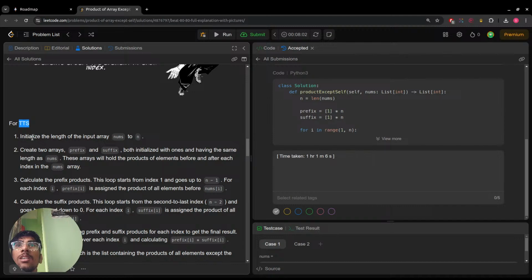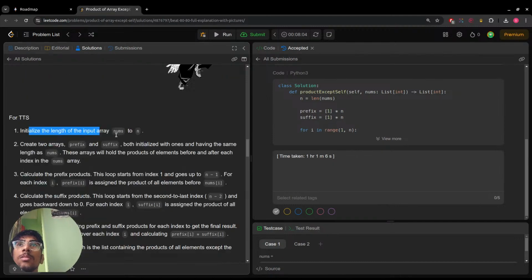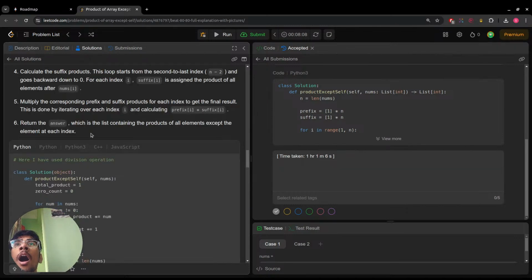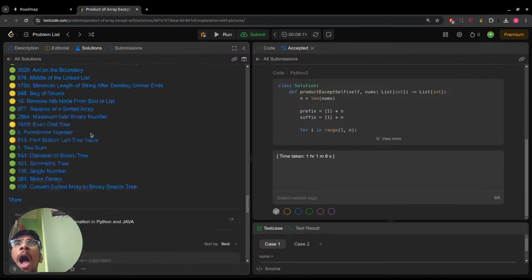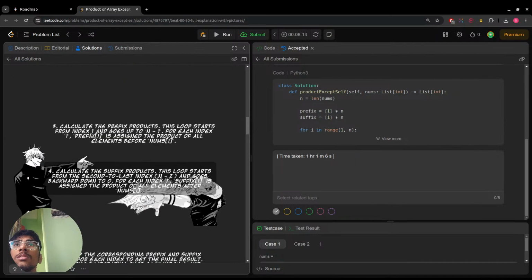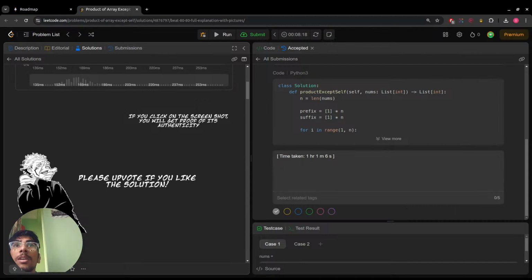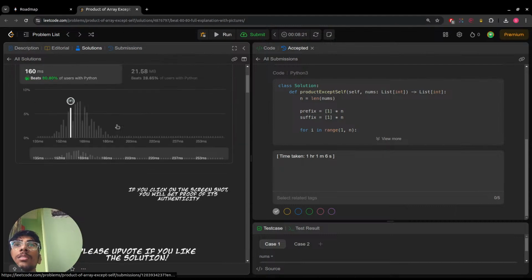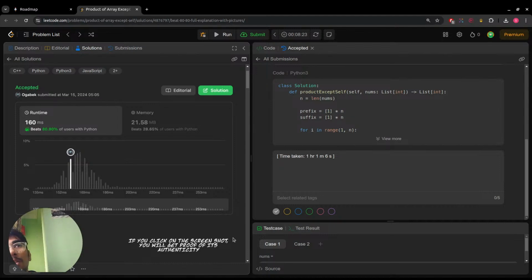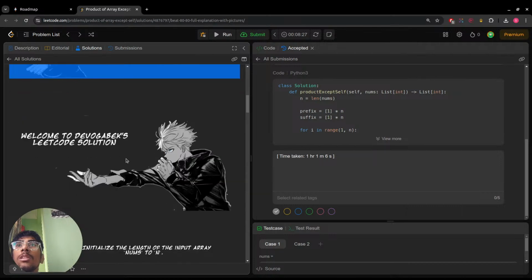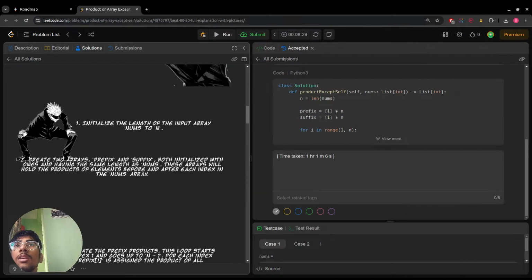Initialize the length of the input array nums to n. There is no explanation. Oh, wait, this is the explanation. Right. Proof of its authenticity. Okay, if you click on the screenshot, get proof of its authenticity. Please upload, welcome to the solution. Initialize the length of the input array nums to n.